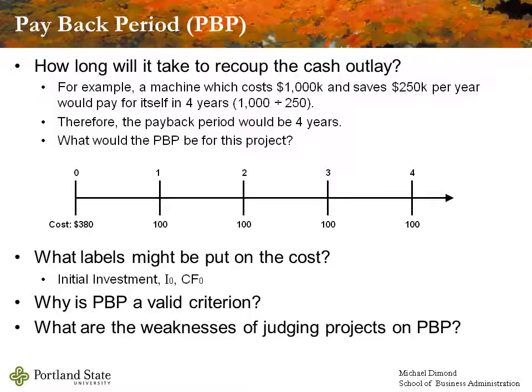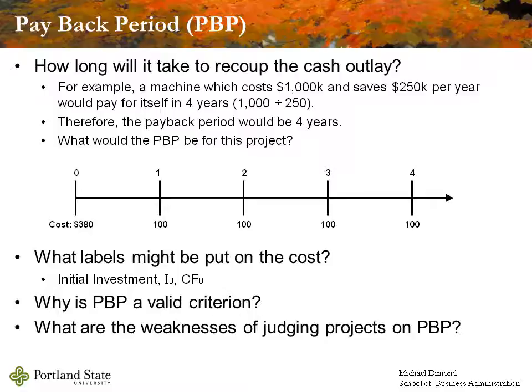So if we're looking at that timeline, with the cost of 380 and the subsequent cash flows of 100, you know that your payback period is going to land in between the third and fourth period. If I were going to label these things, the cost of $380,000, I might use several labels on that. I might call that my initial investment. So my initial investment is, in this case, $380,000.